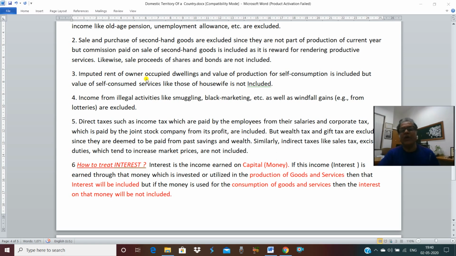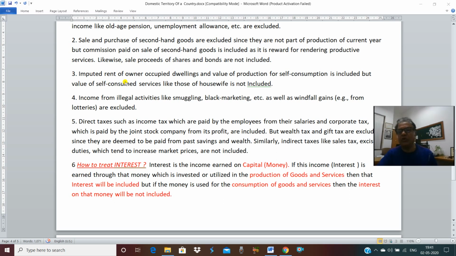Now the question is whether it will be included or not. The answer is yes. Why? Because there is a flow of goods. When we calculate national income or domestic income or national product or domestic product, we are not talking about whether income is generated or not. We are talking about whether there is a flow of goods and services or not. So when the new house has been constructed, there is a flow of goods. If earlier in that locality there were total 10 houses and one more new house has been constructed, so one more new house means 11 houses.